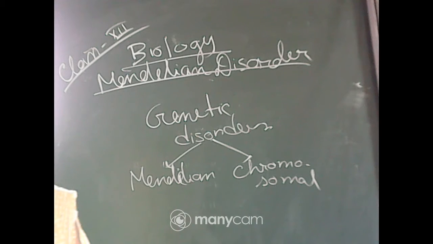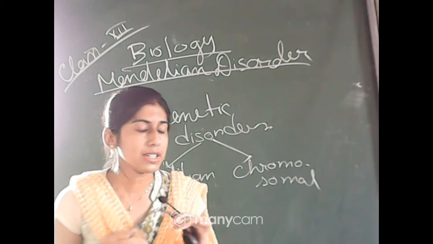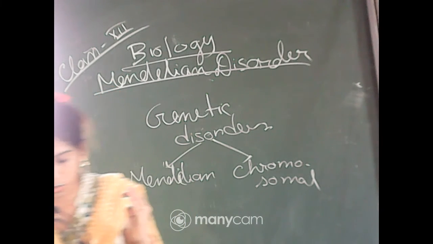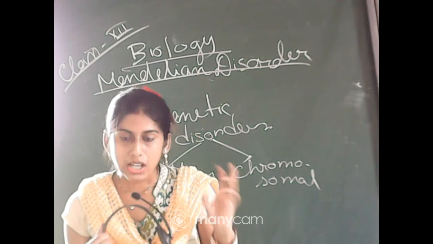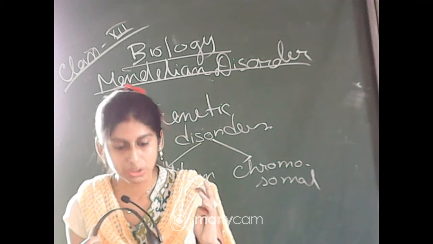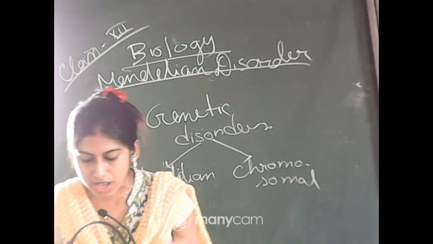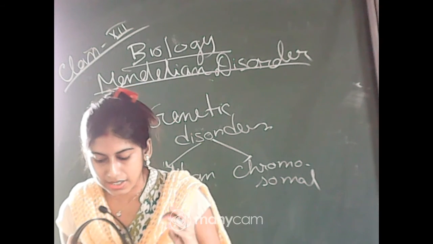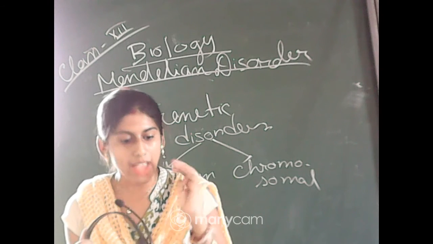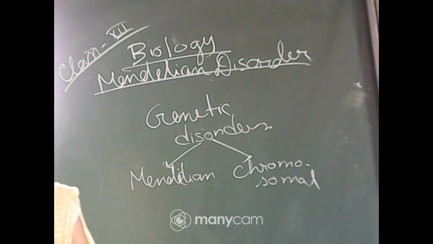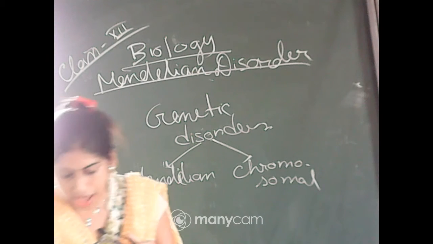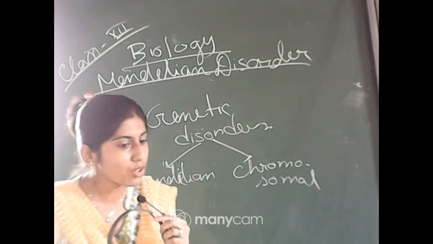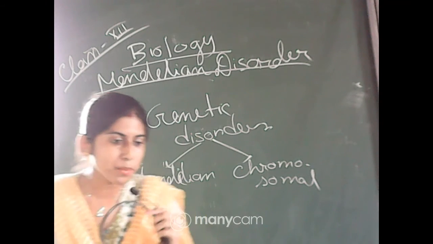There are some examples of Mendelian disorders. What are they? These are hemophilia, cystic fibrosis, sickle cell anemia, color blindness, phenylketonuria. I am repeating: hemophilia, cystic fibrosis, sickle cell anemia, color blindness, and phenylketonuria, and there are thalassemia, etc. And this Mendelian disorder may be dominant or recessive. You know the meaning of dominant and recessive.